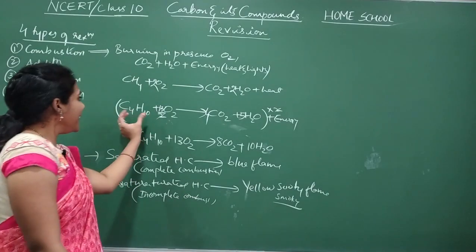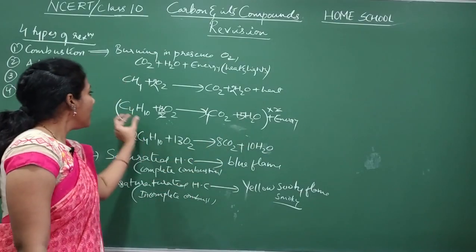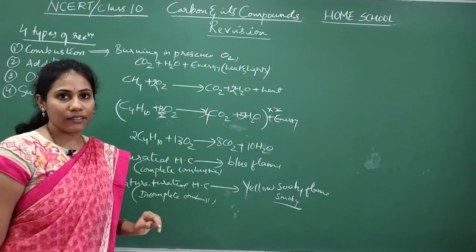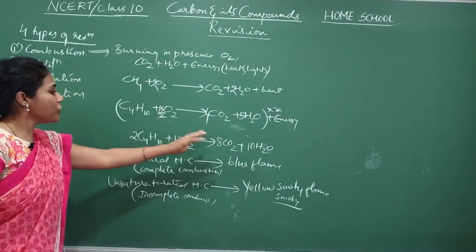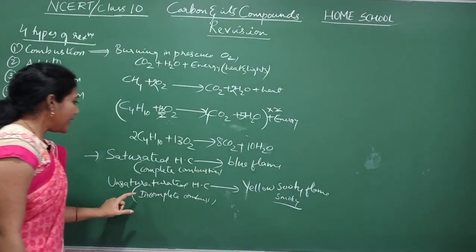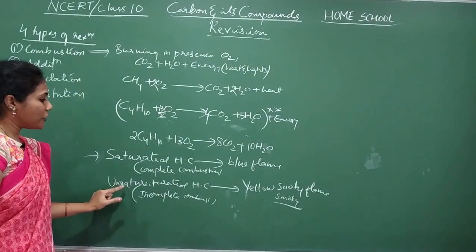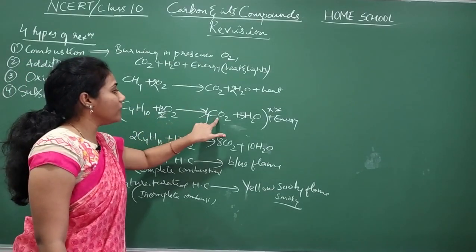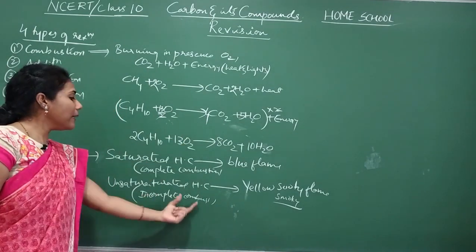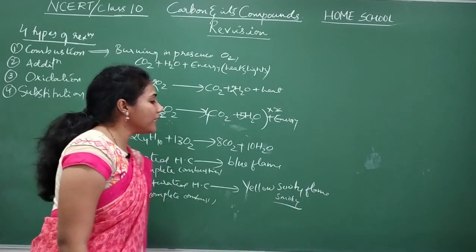Hydrogen present in the compound gets converted into water, and carbon gets converted into carbon dioxide. Complete combustion happens in saturated compounds, so you get a clear blue flame, whereas the entire amount of carbon in an unsaturated compound may not get converted into carbon dioxide. That is what we call incomplete combustion. If that happens, you will get a yellow sooty flame.